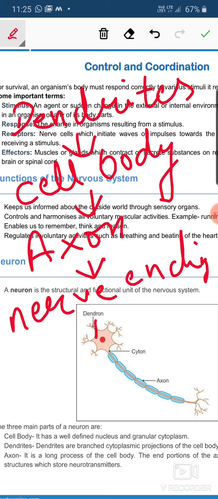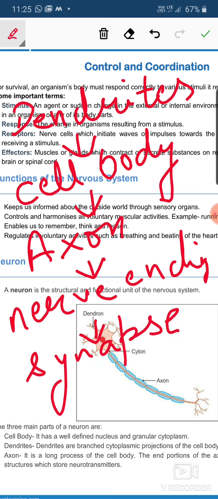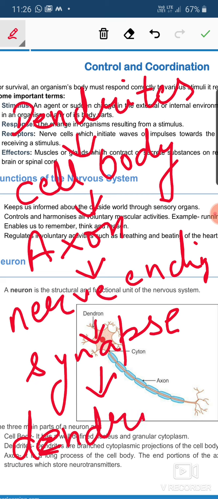From the nerve ending, it will move through the synapse in the form of neurotransmitter, and the neurotransmitters will be released and bind with the receptor site, which will create the action potential in the next neuron. So it will go to the dendrites of the next neuron. From the dendrites of one neuron, it moves to the dendrites of the next neuron. This is the pathway of the nerve impulse, and this is how the transmission of the nerve impulse takes place from one neuron to another.